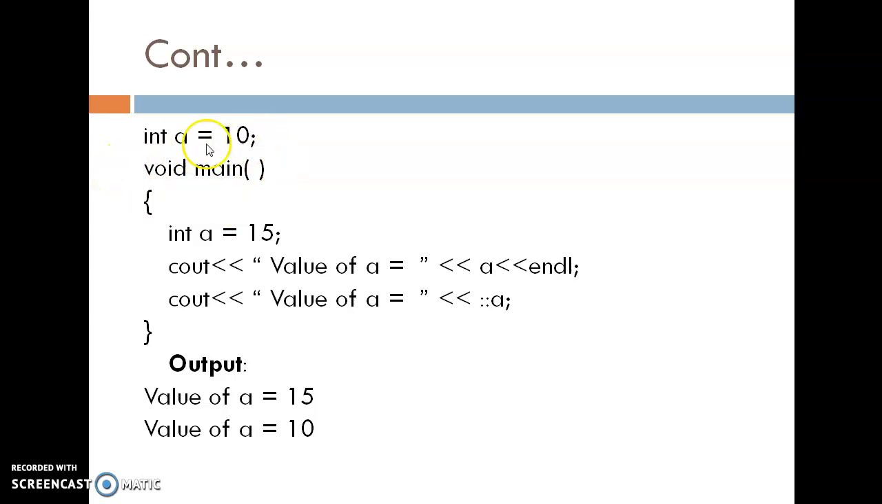So this a is known as a global variable. Where inside the void main, integer a is equal to 15. So this a is defined inside the void main. So this a is called a local variable.